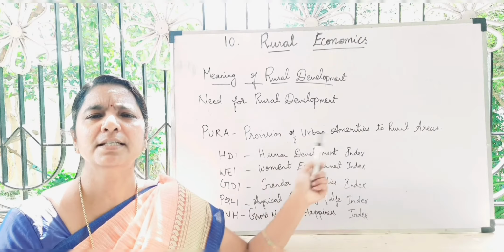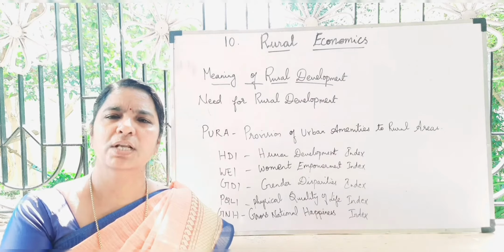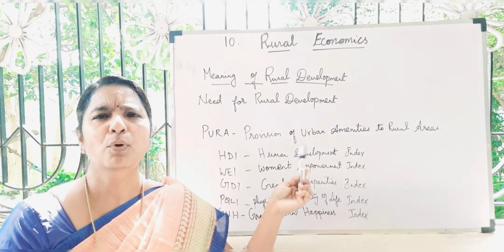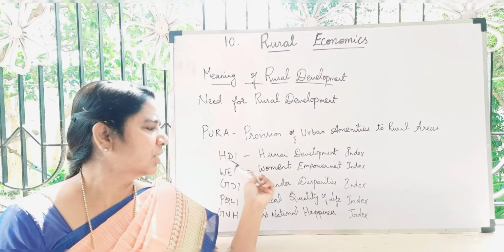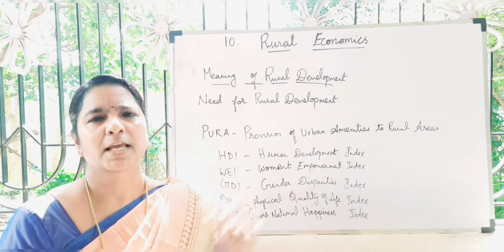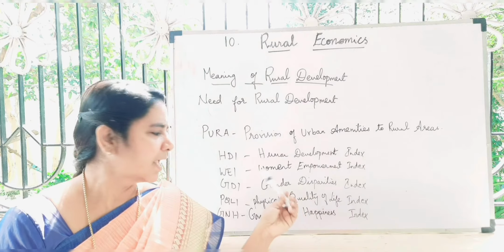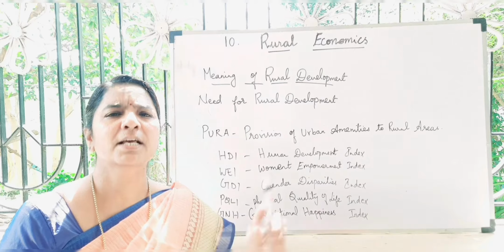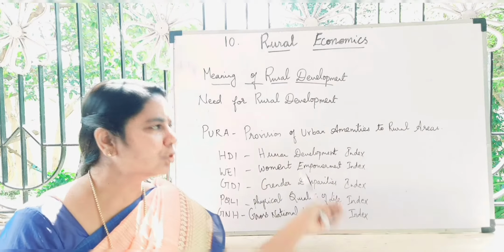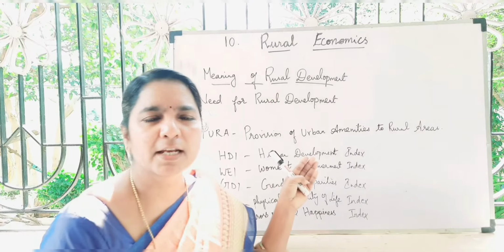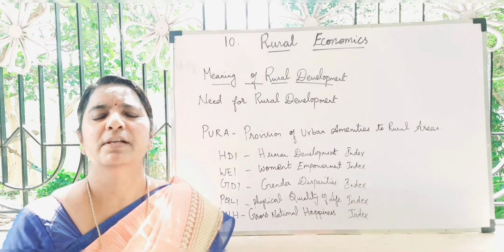That means he discussed the need to develop the rural area at both the social and economic level, so as to improve the nation's status globally in terms of HDI, the Human Development Index, WEI, the Women Empowerment Index, gender disparity index, PQLI, the Physical Quality of Life Index, and gross national income. All this should be improved in rural areas. Only if we achieve this can we say our nation is economically developed.